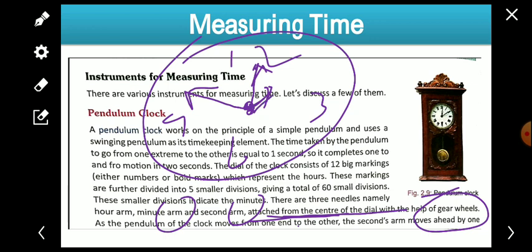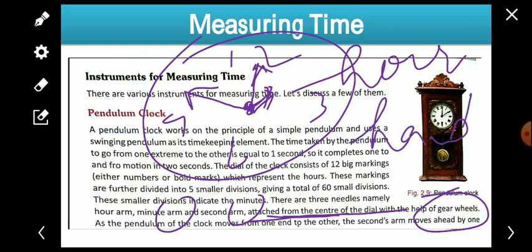Actually, the smallest one is for the hour. This is the hour hand, or hour arm also we can say. The middle one, which is neither biggest nor smallest, is for the minute. It is the minute hand. And the longest is for the second. So it is the second arm, which represents the second in the timing.